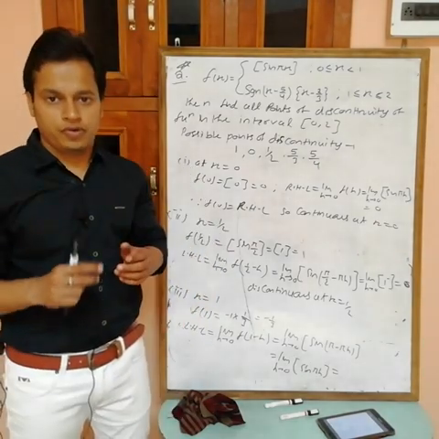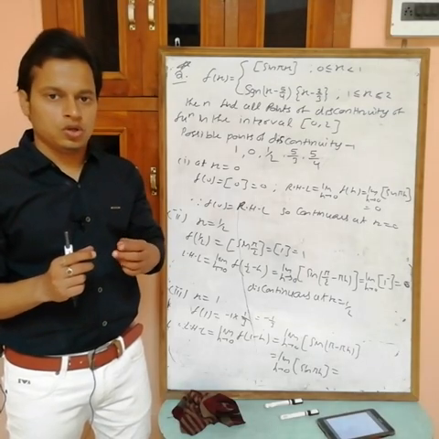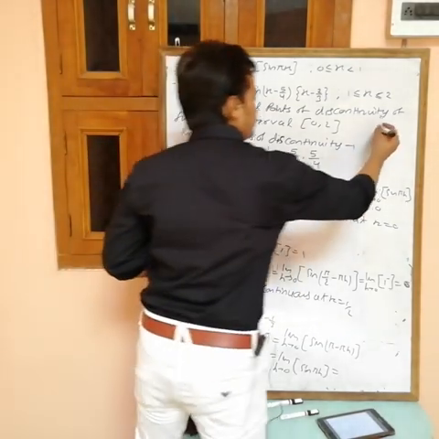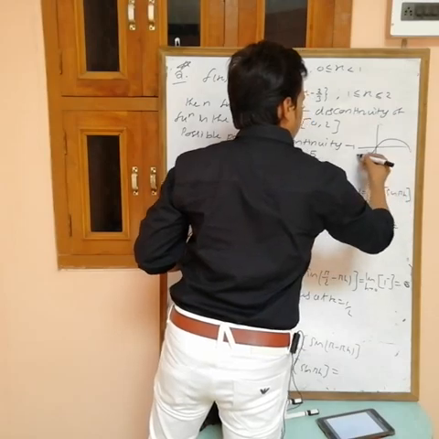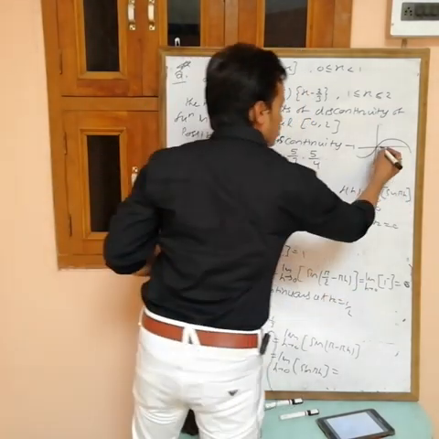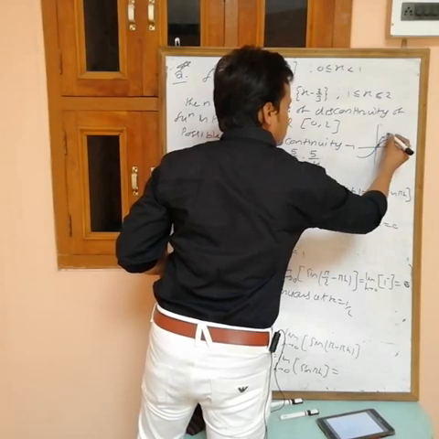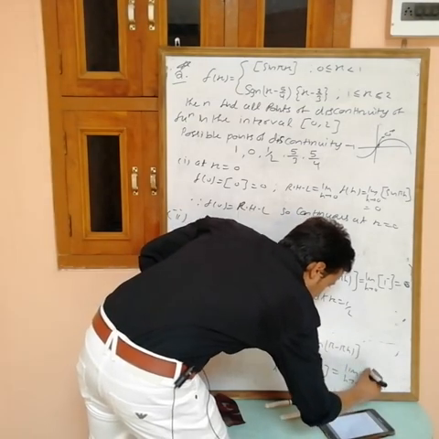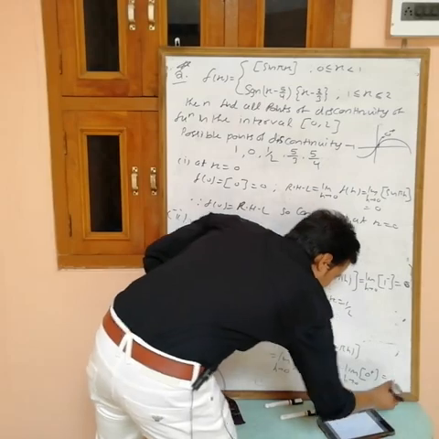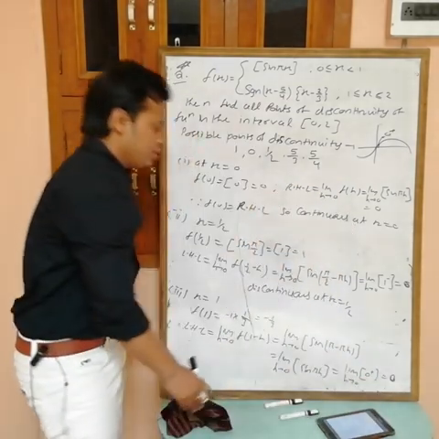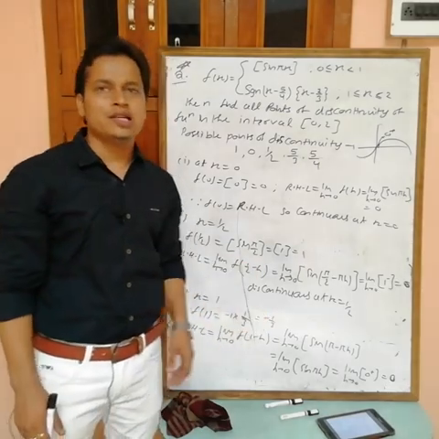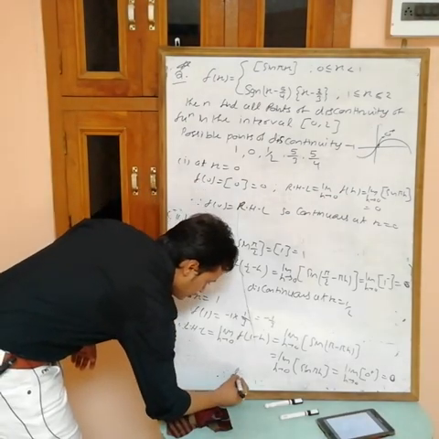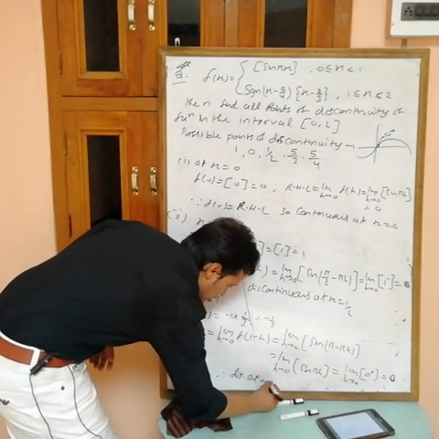Now sin theta, when theta is just greater than 0, is also just greater than 0, that is 0 plus. See, this is the graph of sin x. This angle is like 0 plus, and the value of sin is 0 plus, just greater than 0. So the greatest integer is 0. So f(1) is not equal to LHL, so discontinuous at x equals 1.